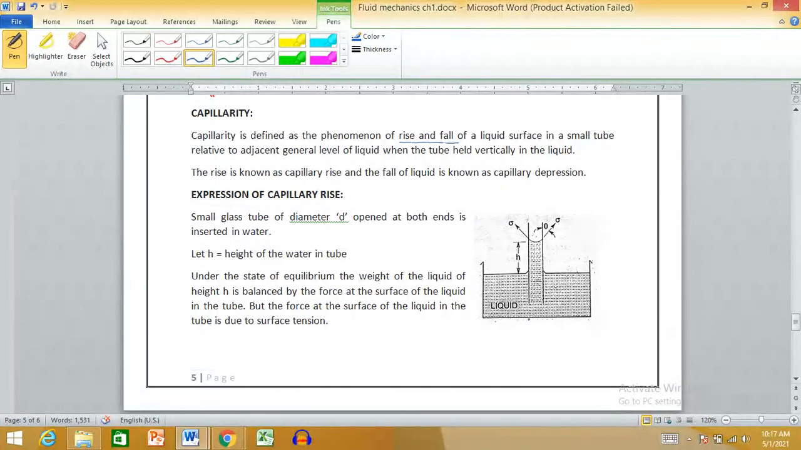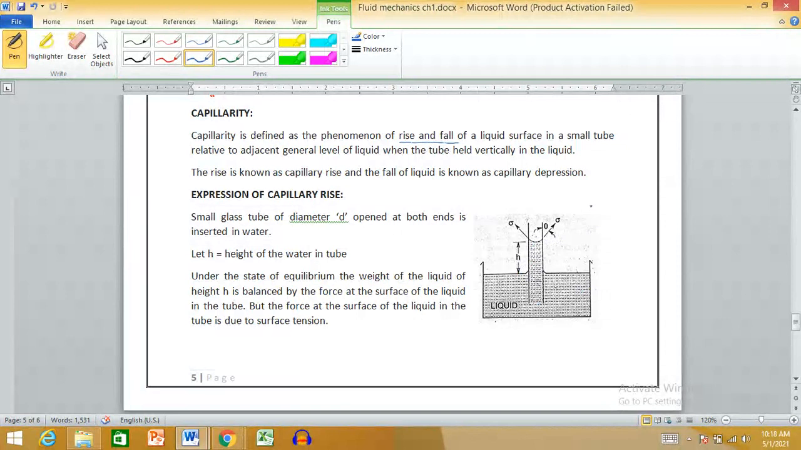This is the container which contains the water, and the liquid level is at this height. You inserted this glass tube of diameter d, whose both sides are open, into the liquid. What happened? You have seen a sudden rise in the level of liquid in the capillary tube. Why is that happening?